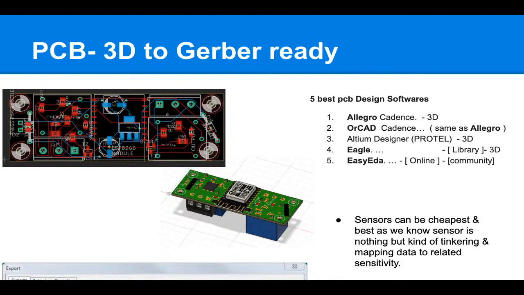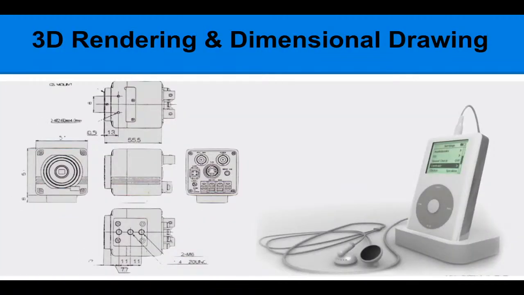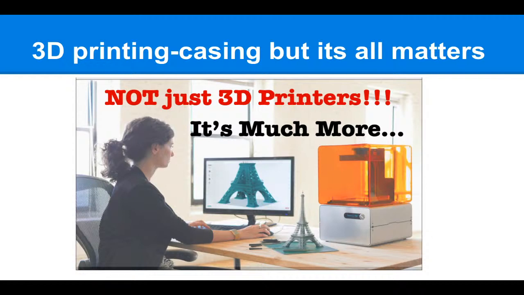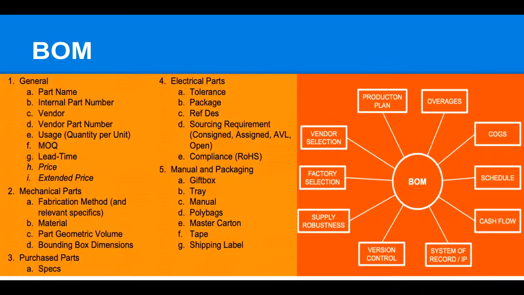Once your PCB design is finished, you will go for its 3D design, 3D PCB, so that your CAD expert can make an enclosure for that PCB. Here you can make your 3D design for the prototyping purpose, and then 3D print that using your 3D printer. So this is all about prototyping.